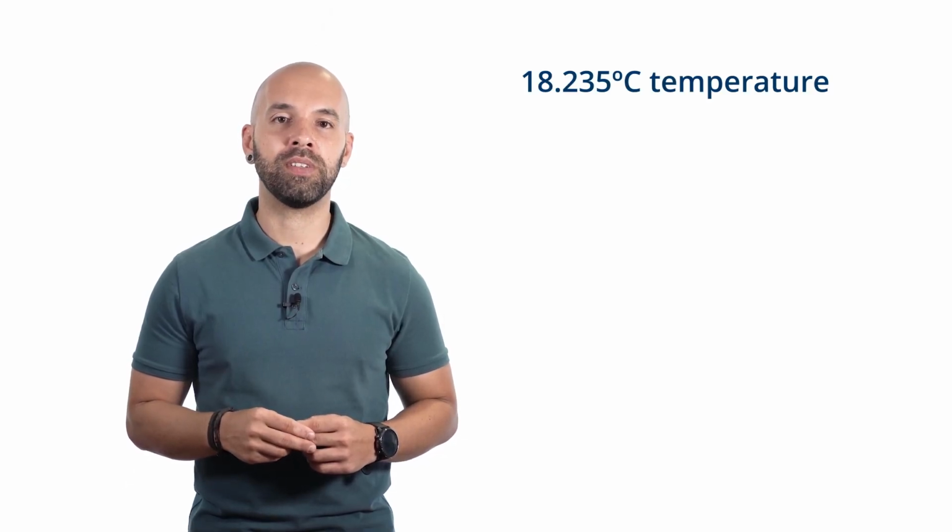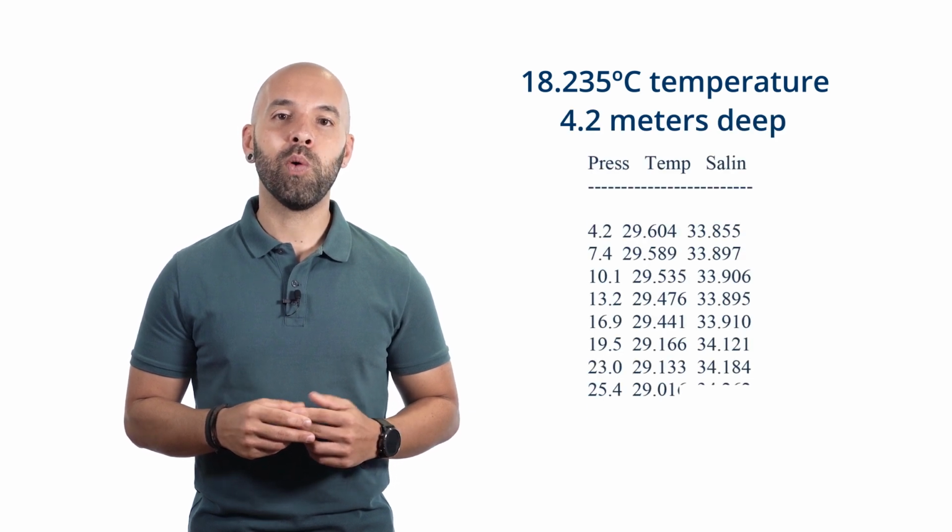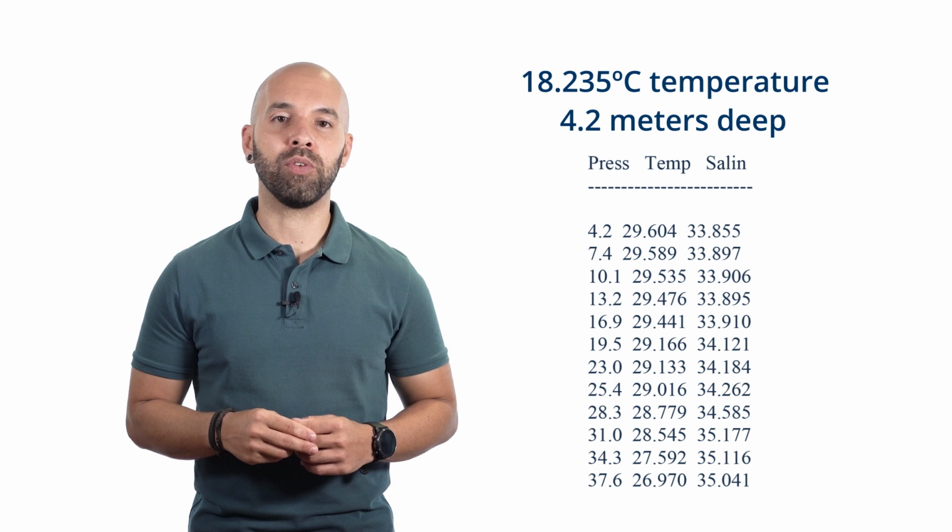For instance, 18.235 degrees for the temperature, 4.2 meters below the surface. In this way, we have a readable dataset organized by variables.